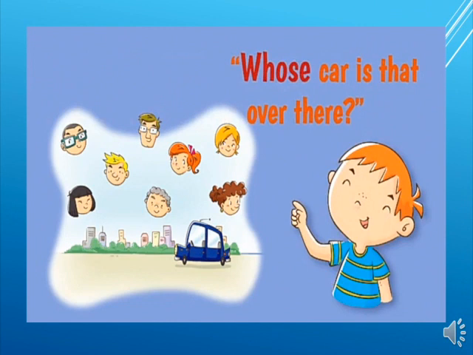Whose car is that over there? Children, can you tell me what is an interrogative adjective in this sentence? Whose is an interrogative adjective. Tell me why is it an interrogative adjective? Because it is followed by a noun. And what is that noun? Car. Good, children.